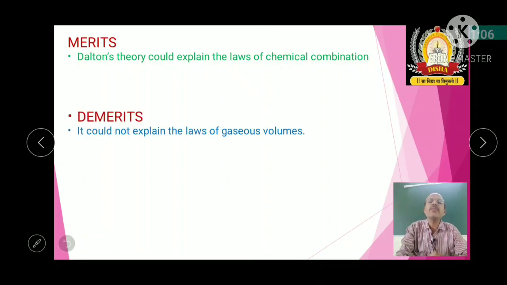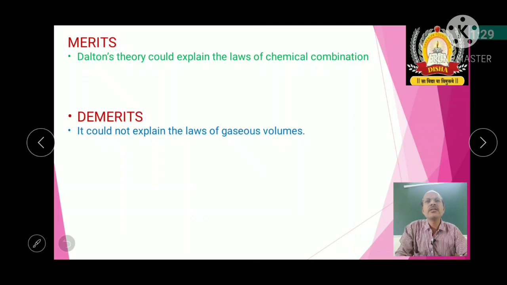Then we'll have the demerits, that is, the limitations. Merits mean what can be explained. Demerits mean what cannot be explained by the theory, or where the theory fails to explain. Demerits are also called limitations. The first one: it could not explain the law of gaseous volumes.